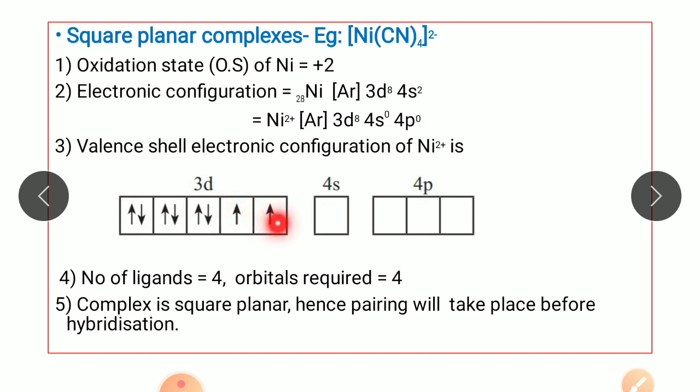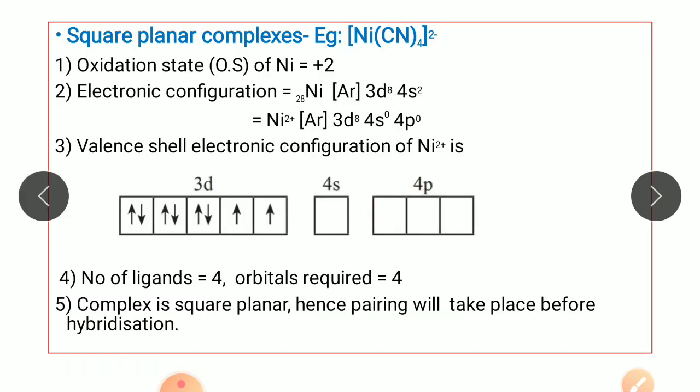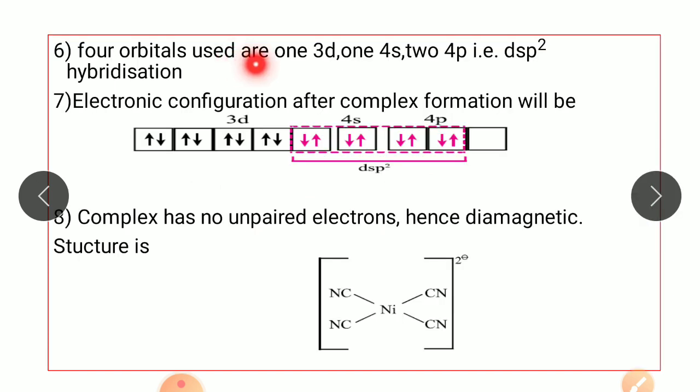So these 2 electrons will get paired up, and the 4 orbitals which the metal will provide will be 1 of 3d, 1 of 4s and 2 of 4p. So dsp2 hybridization will take place.